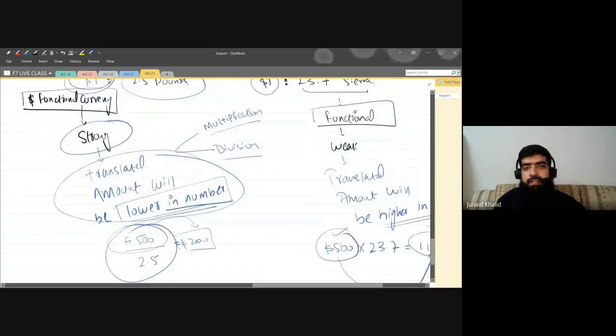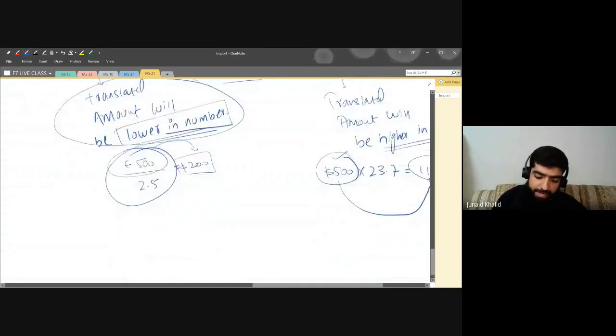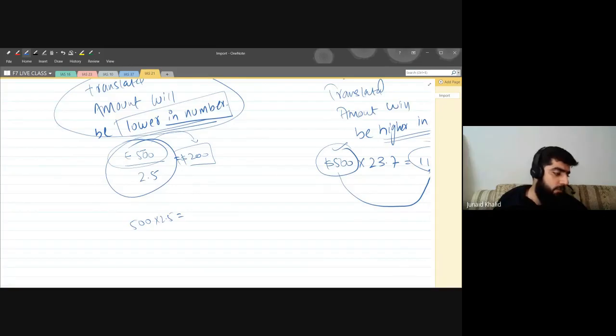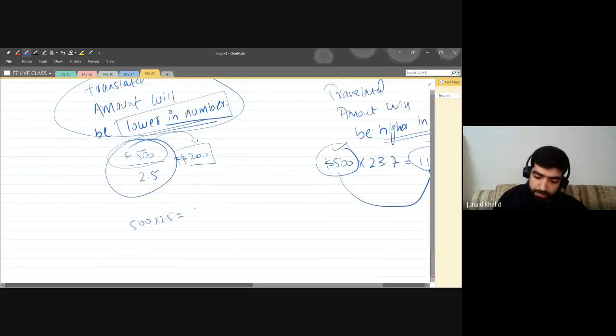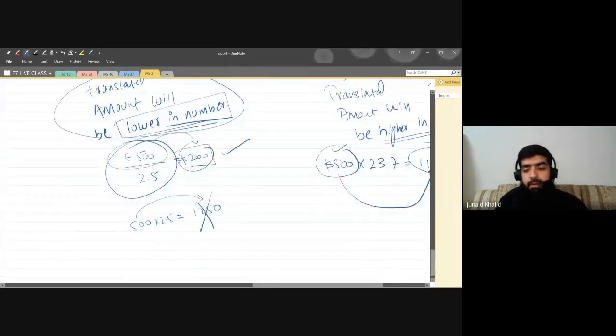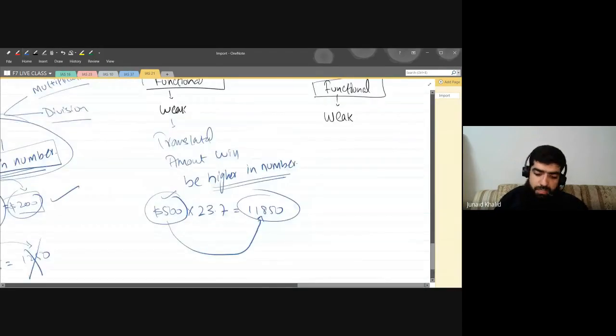So what we have done, we divided. If we multiply it by 2.5, this will increase the amount. So what will be the amount? 500 multiplied by 2.5 makes 1250, which means this will increase the amount, but we don't want to increase it. Why? Because our currency is strong, so the translated amount should be lower in number. Same situation here: if your functional currency is weak, your translated amount should be higher in number.